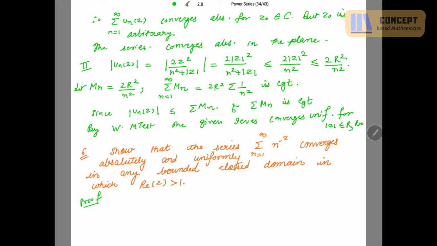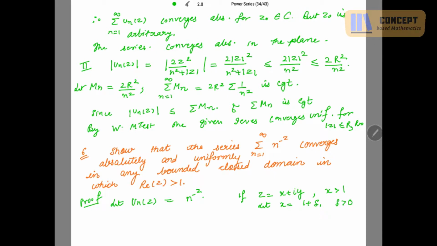So let's choose u_n(z) to be equal to n to the power minus z. Now it is given that the real part of z is greater than 1. That means if z is equal to x plus iy, then the real part x is greater than 1. So let us choose x to be equal to 1 plus delta, where delta is a positive number.